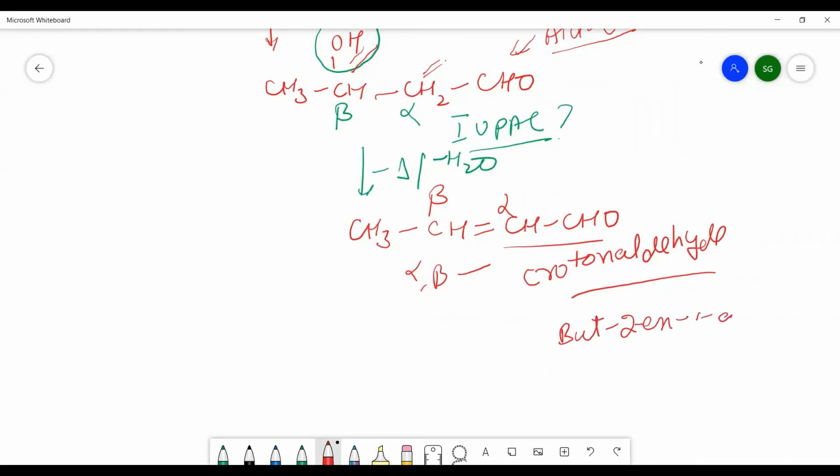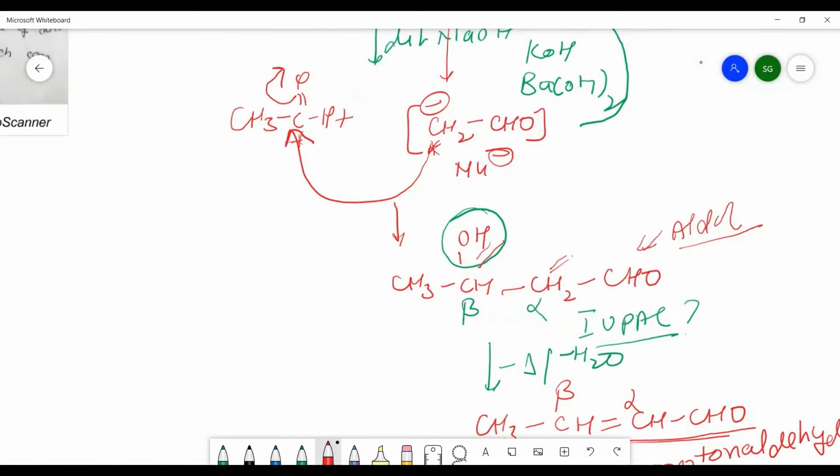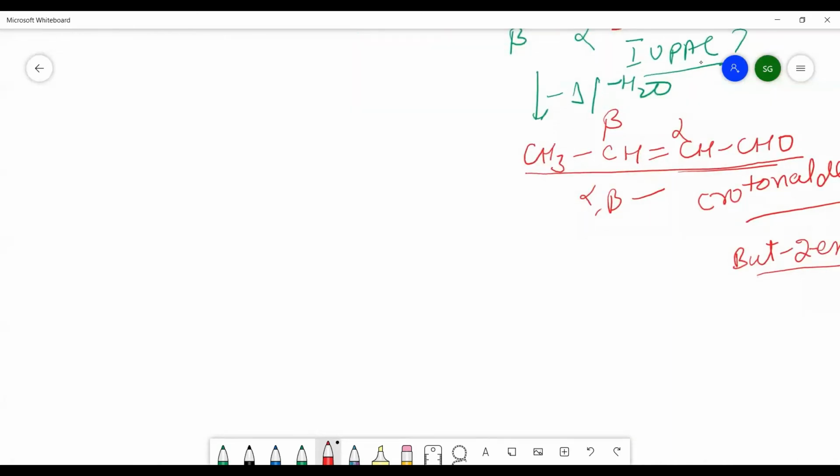And this conversion is asked so many times: how will you convert acetaldehyde into but-2-enal? So this is one of the aldol condensations, which you can do with the help of a ketone also. Suppose you are having this ketone molecule and you are using another ketone molecule, because the same compound should be there, a different molecule of the same substance must be there.